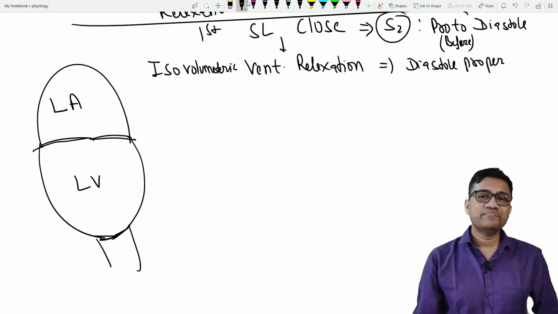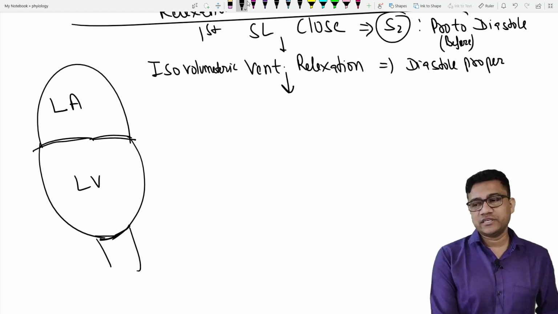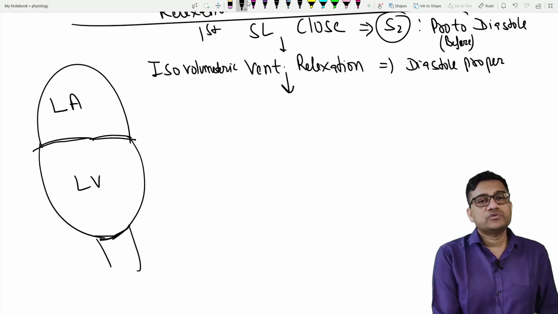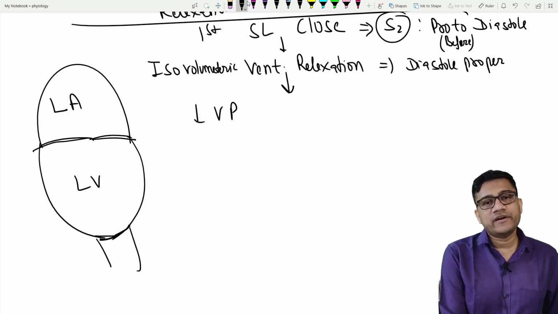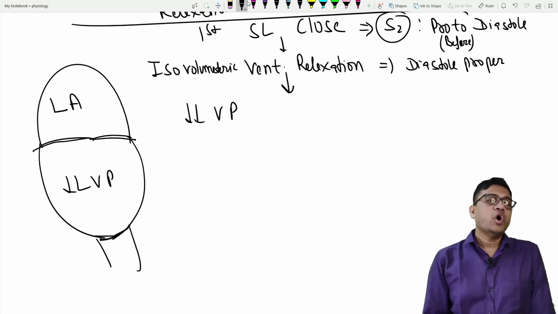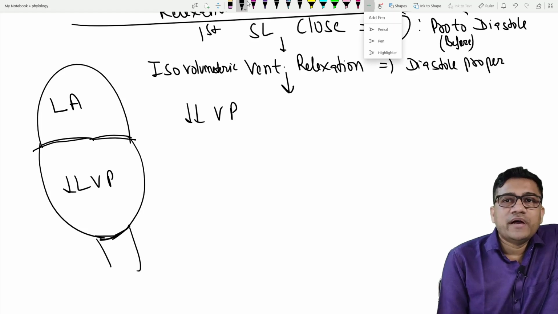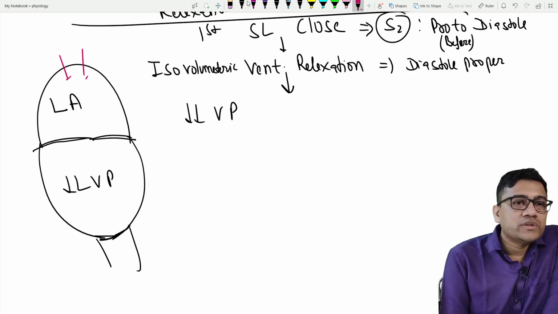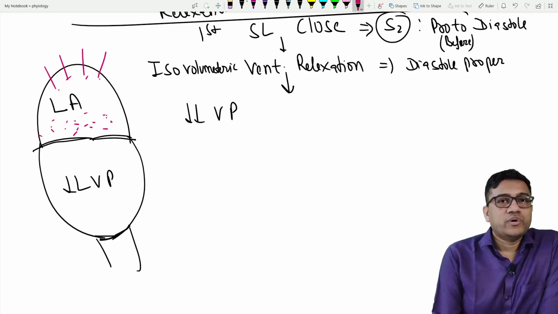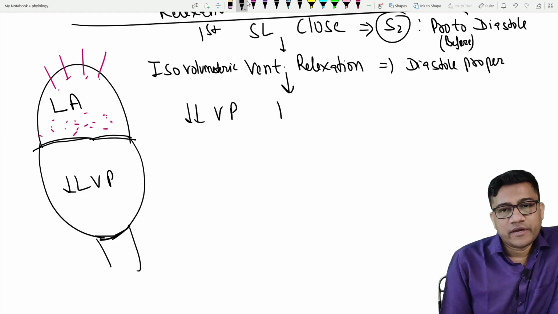Now comes the question: if there is relaxation, what will happen to pressure? It will fall because you are relaxing now. So it causes a decrease in ventricular pressure. When you contract, pressure rises. When you relax, pressure will fall. On the other hand, whatever blood is coming to the atria from the pulmonary veins is filling the atria. So atrial pressure is rising.